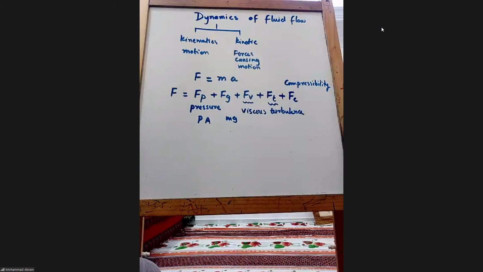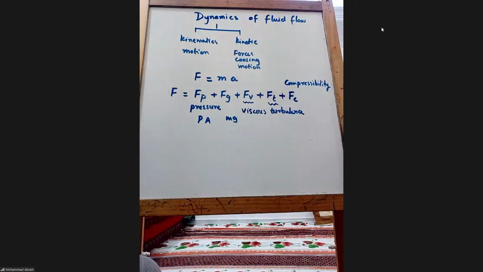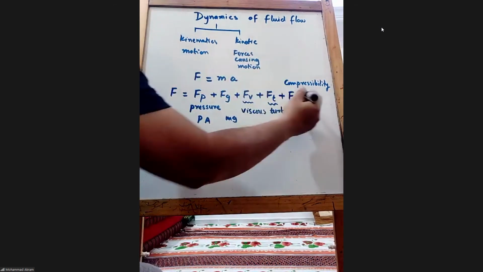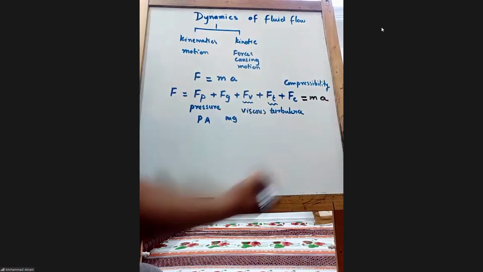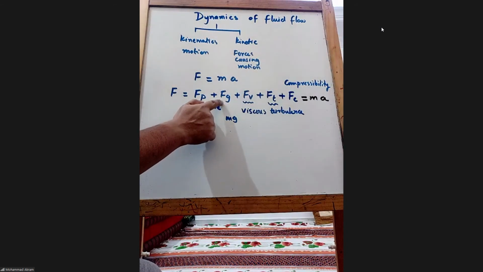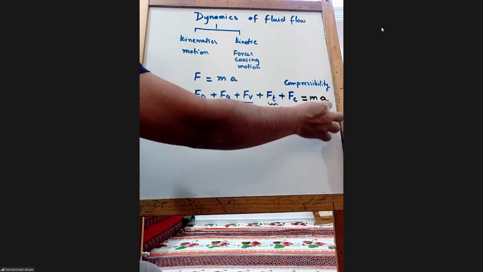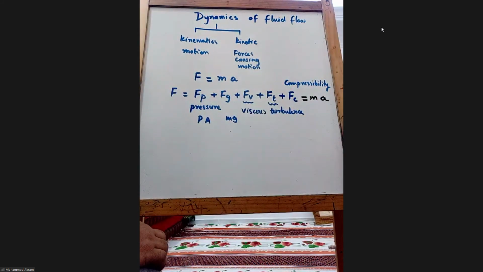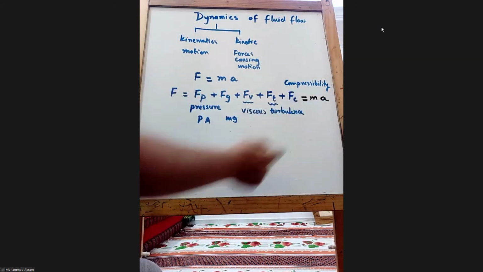Is this clear? Now, this should be equated to the mass of the flow of fluid and its acceleration, because F equals m into A. Am I right? Yes. This is different. Mg is mass into gravitational acceleration. This is not direct gravity. This is force. You can say weight, but this is force, total force.